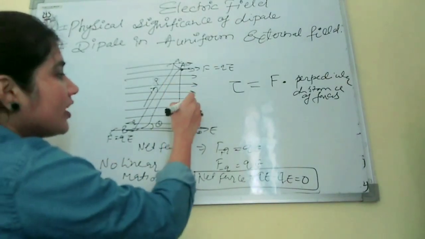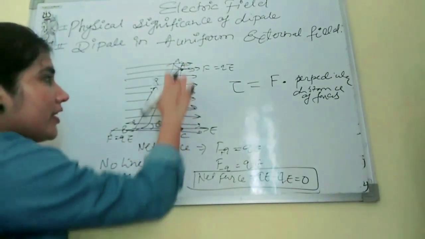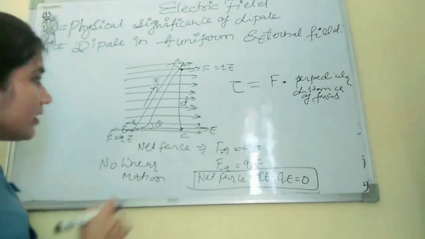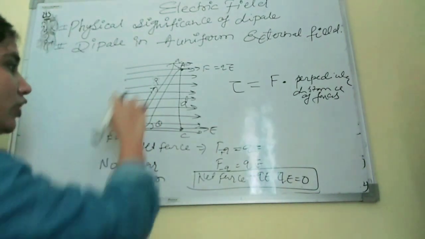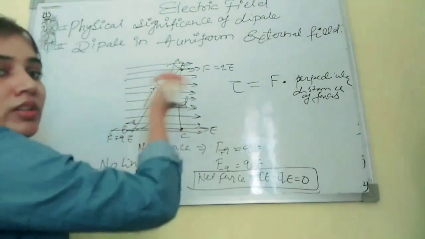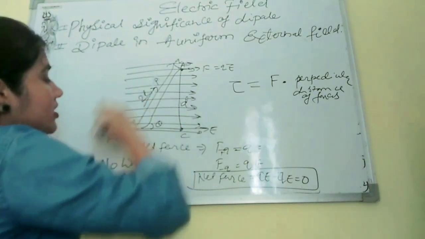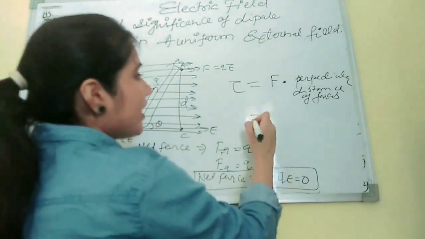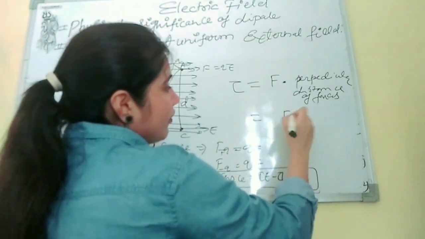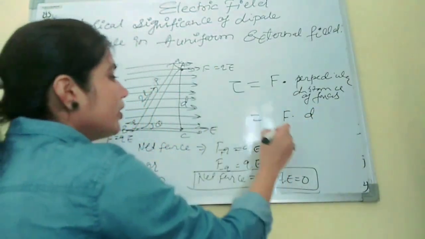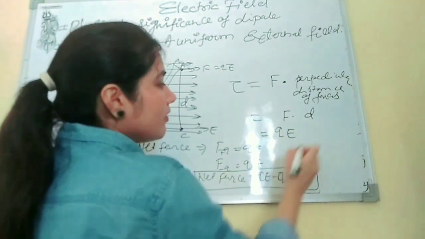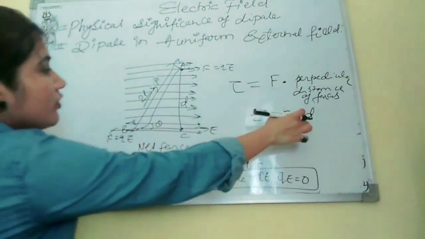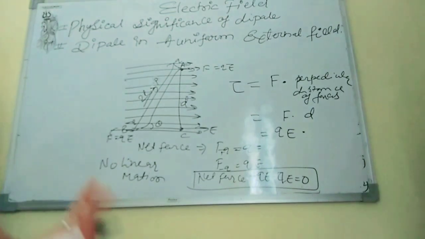We denote this distance by D. This is the perpendicular distance between the 2 points. This is the direction of P, and we know the distance between the two charges of the dipole is 2L, so we mark it 2L. Now we put the value of F into the expression. The value of F is QE.